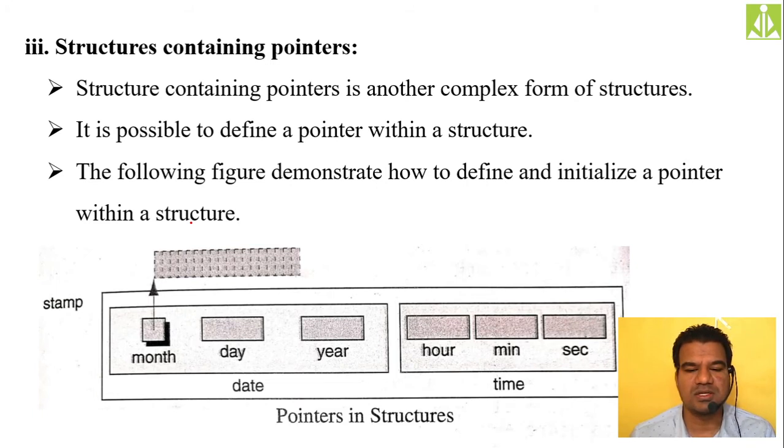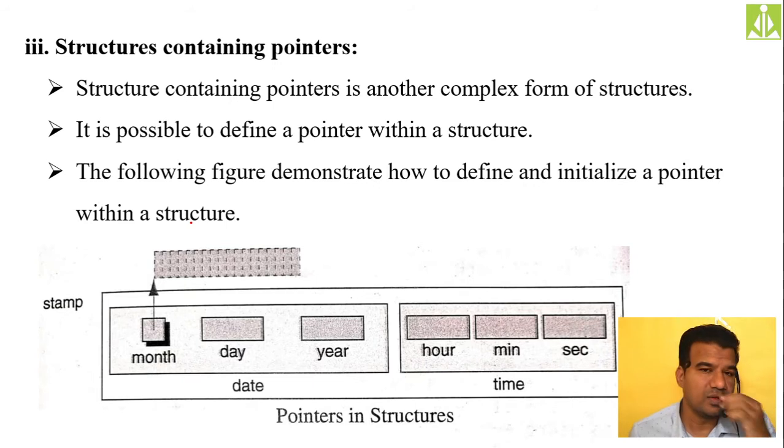Structures containing pointers is the third type of complex form of structures. It is also possible that we can put a pointer within a structure. We said a structure is a collection of elements of different data types, or a collection of heterogeneous data elements. Now a pointer is also a type of field, a type of data type.